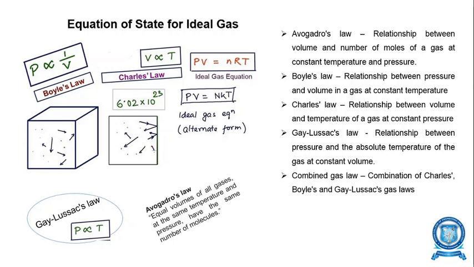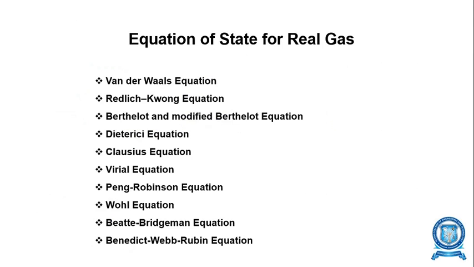Hereafter we are going to look at the equations of state for real gases. Here is the list of equations of state. There are various equations which describe real gas behavior: Van der Waals equation, Redlich-Kwong equation, Berthelot and modified Berthelot equation, Dieterici equation, Clausius equation, Virial equation, Peng-Robinson equation, Wohl equation, Beattie-Bridgman equation, Benedict-Webb equation. We can discuss them one by one.